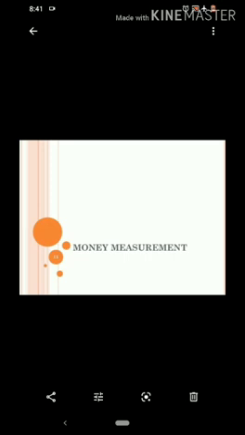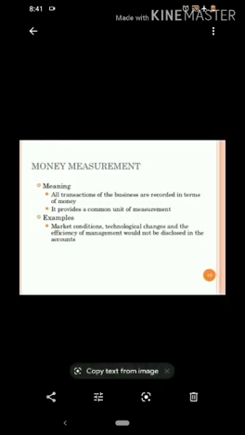The second concept here is the money measurement concept. Meaning, all transactions of the business are recorded in terms of money. It provides a common unit of measurement. So this concept states that only those transactions can be recorded in the books of accounts which can be measured in terms of money or money's worth. Examples are market conditions, technological changes, and the efficiency of management, which would not be disclosed in the accounts. So all these examples cannot be recorded in the books of accounts because these do not have any monetary value.